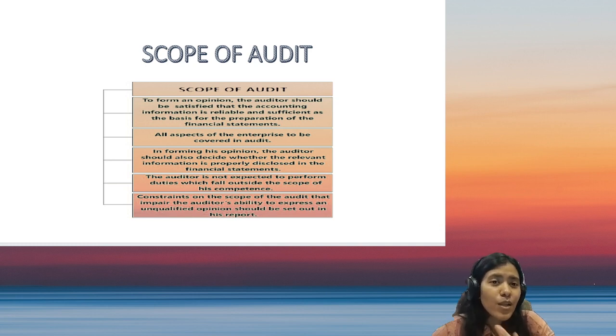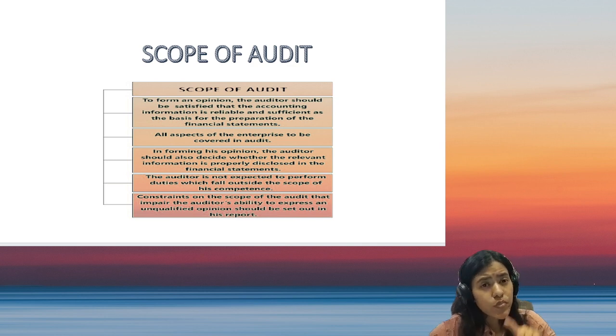Or there are legal matters in which the company secretary's sign is needed, but the auditor will say no, should I get that conducted too? Or there is an investigation needed in the company, but the auditor will come forward and do that also. Whether the auditor is expected to do all these or not, we'll understand in the scope of audit. So scope of audit basically tells us about 4 points.